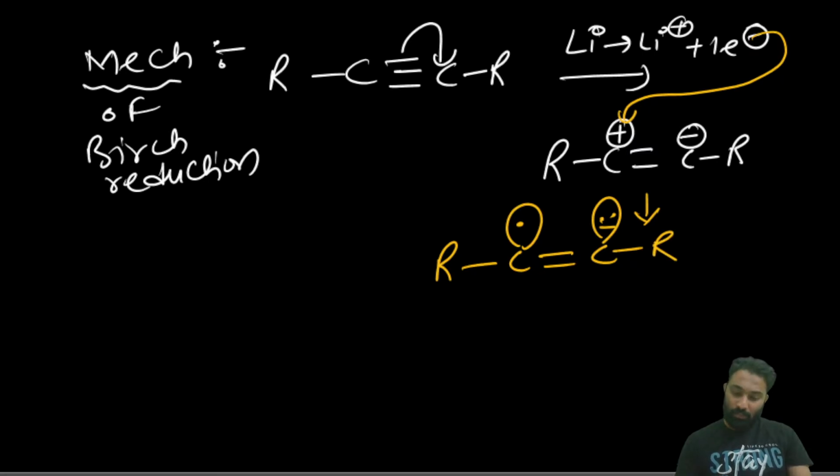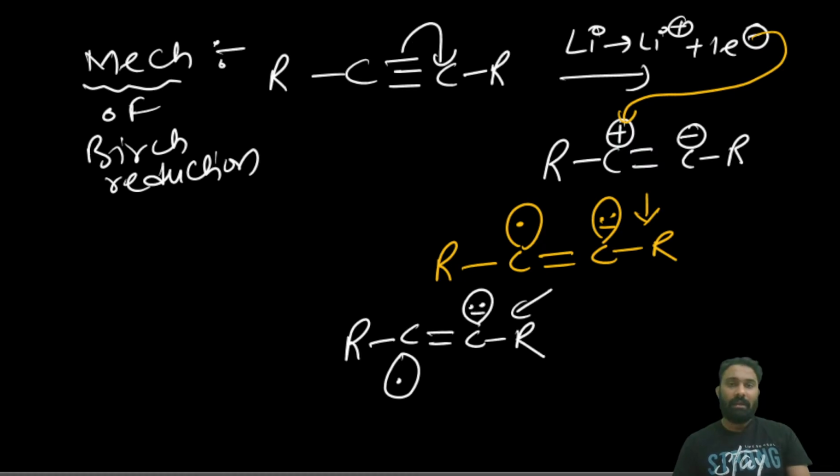Now this radical and this negative charge electrons repel each other. Due to that repulsion, it will rotate so that it is free from the repulsion. Now here the carbon has the negative charge, and here the radical, with R on each.